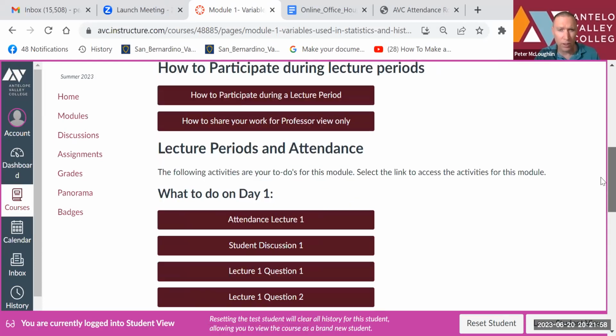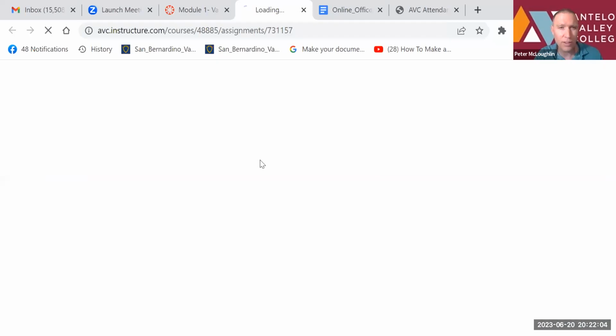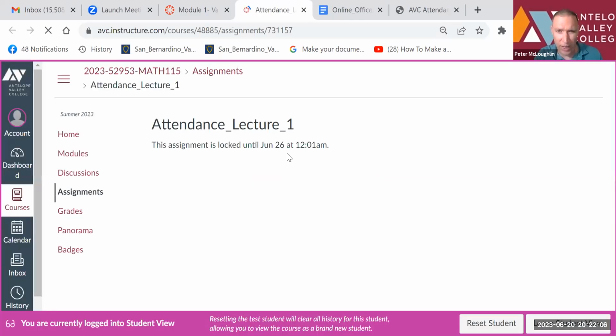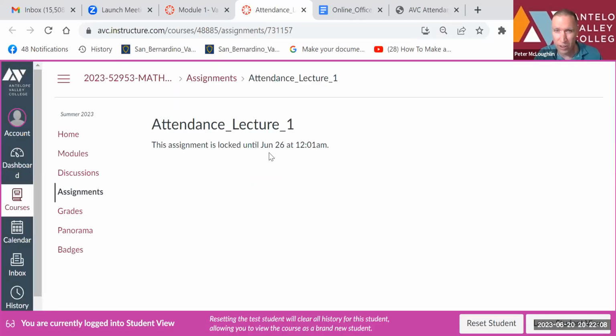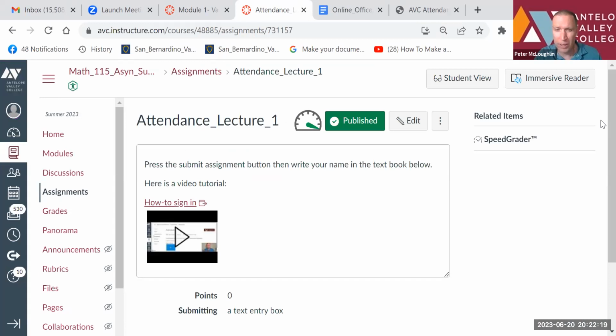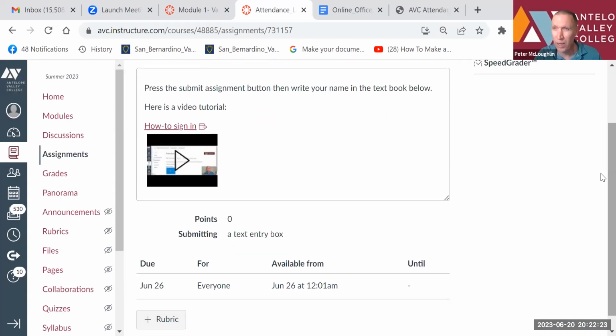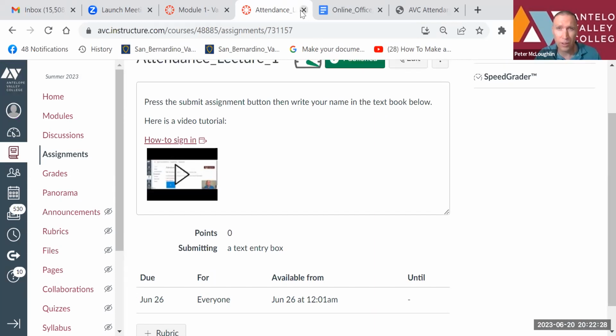Okay, so here's what to do on day 1. You'll first sign in, so you'll click on attendance. You can see right now the attendance is locked until June 26th. But let me leave student view for a second. When you click on it on June 26th, it will open like this. To sign in, you just put your name in a text box at the bottom and say submit. So that's how you'll sign in.